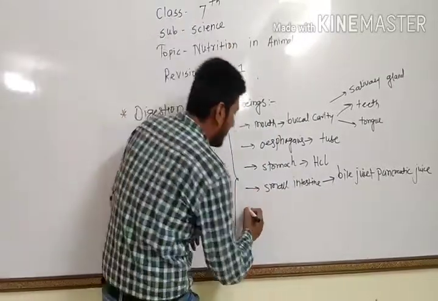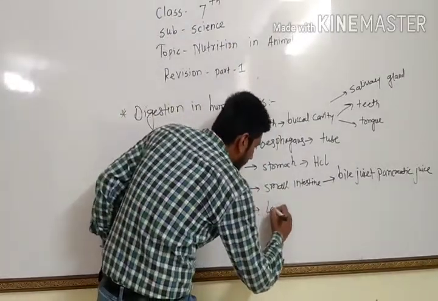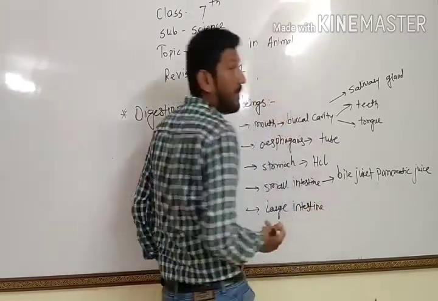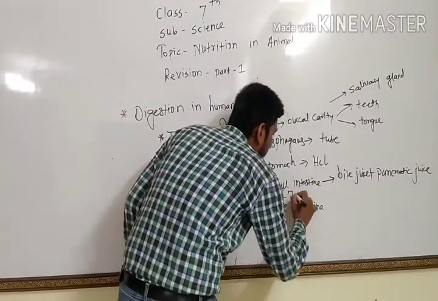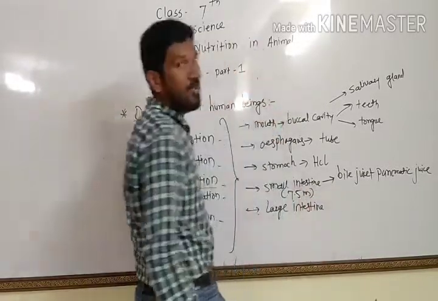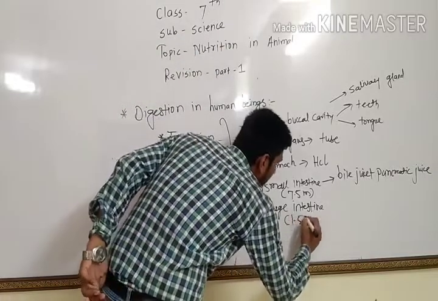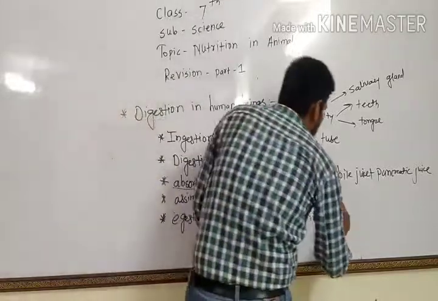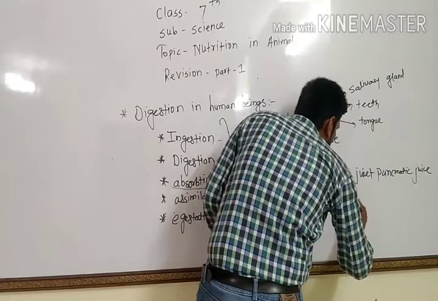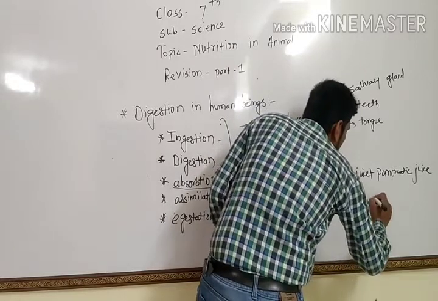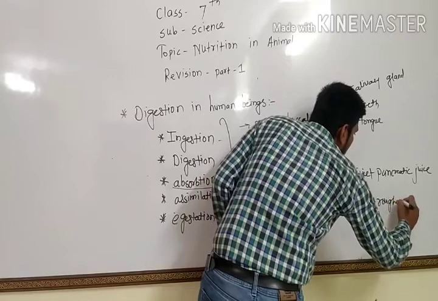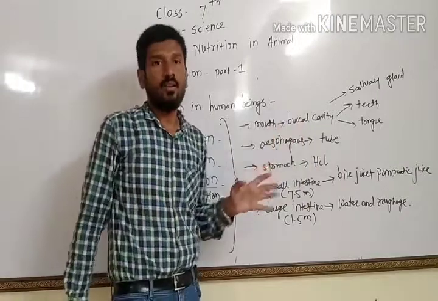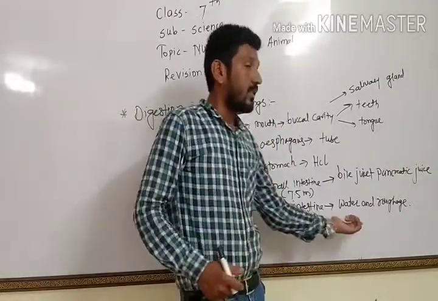Finally, after the small intestine, our food enters the large intestine. Remember, the length of the small intestine is 7.5 meters and the length of the large intestine is 1.5 meters. So what happens in the large intestine? The large intestine absorbs water and roughage.